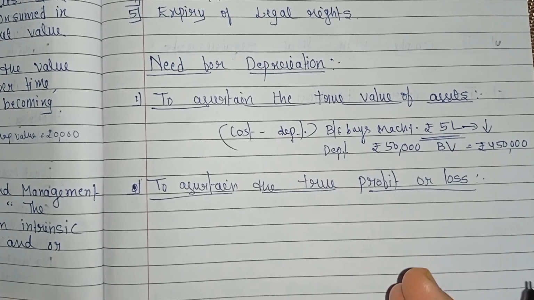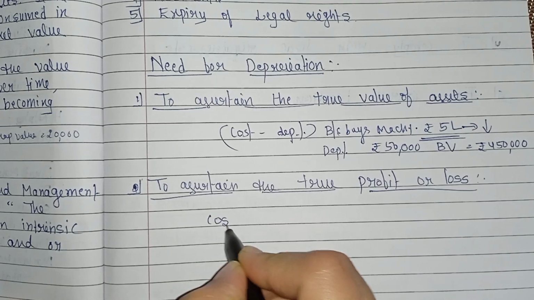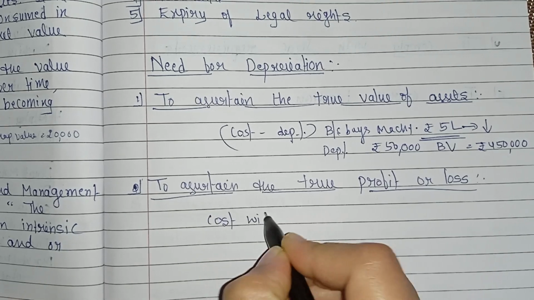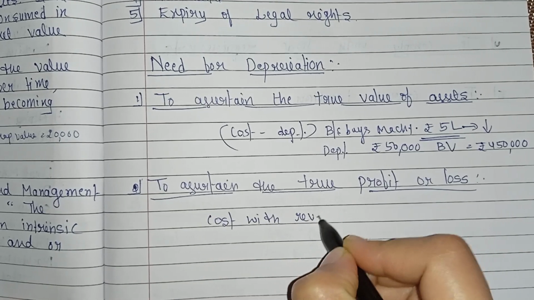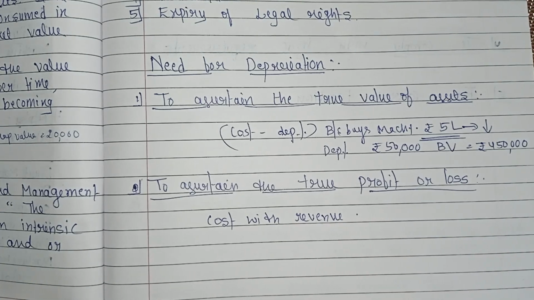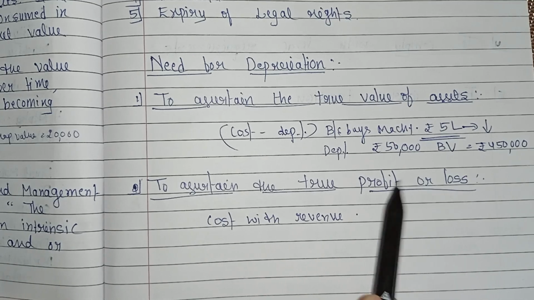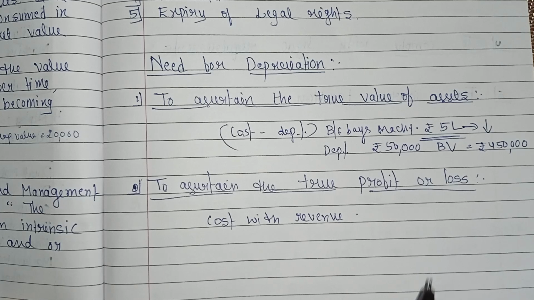So charging depreciation ensures matching of costs with revenue, as per the matching principle in accounting. That is to ascertain the true profit or loss, because assets lose value while earning the revenue.